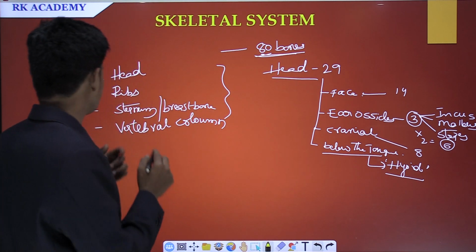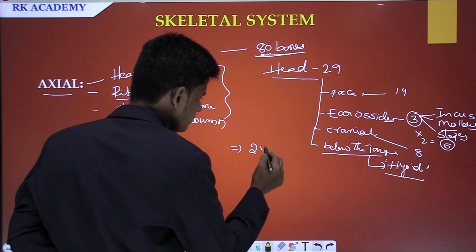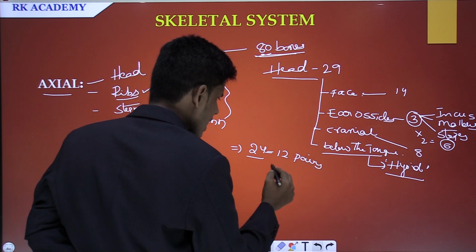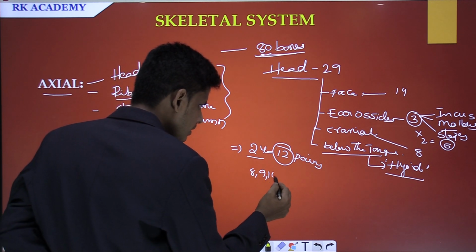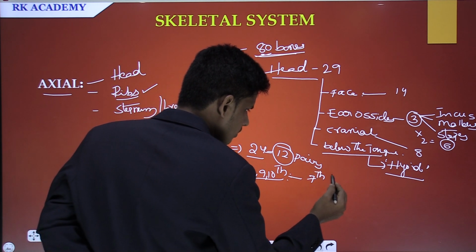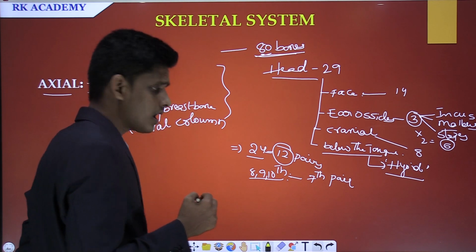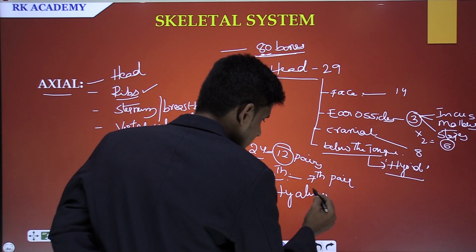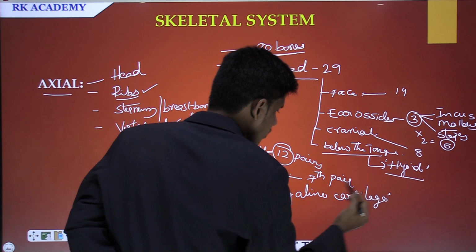And what is the second component? The second component is ribs. In our body there are 24 ribs, which means 12 pairs of bones. Among these 12 pairs, the 8th, 9th and 10th pairs articulate and join with the 7th pair with the help of a cartilage. That particular cartilage is hyaline cartilage.